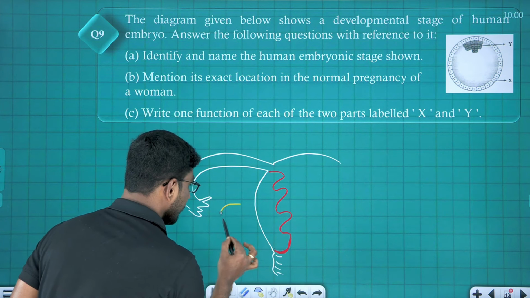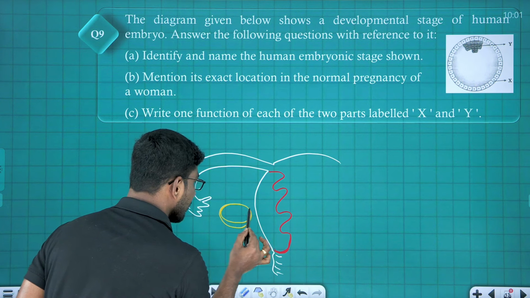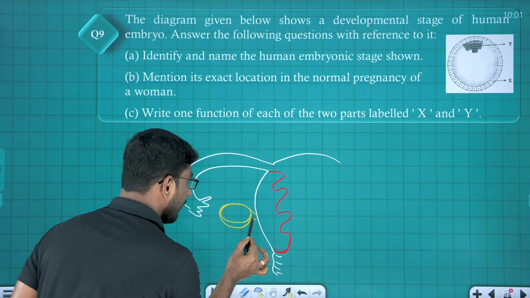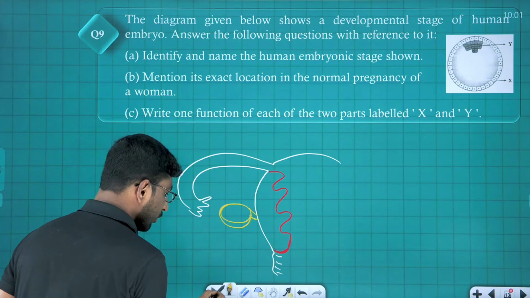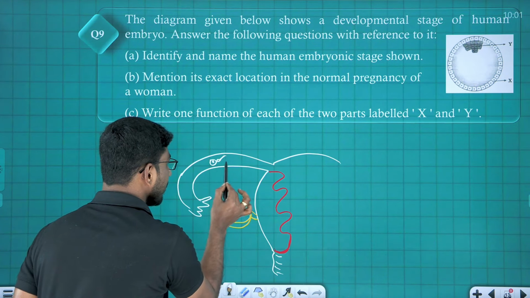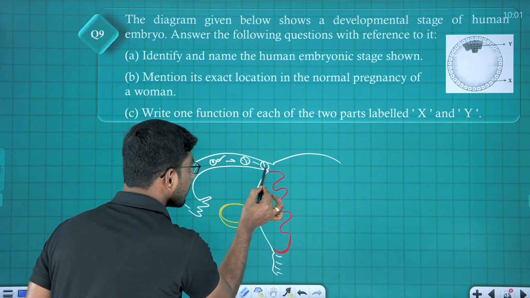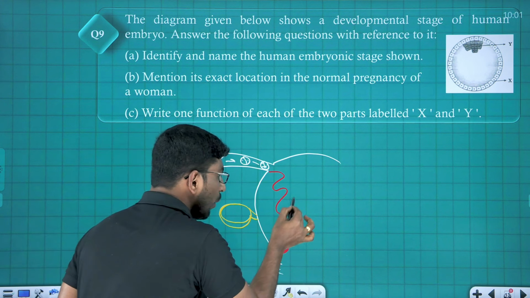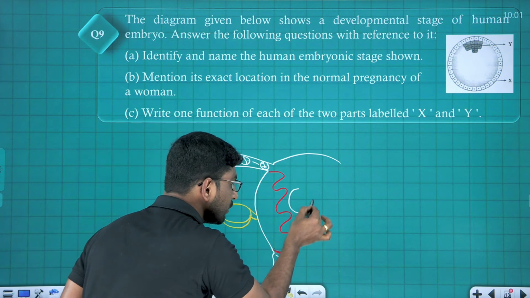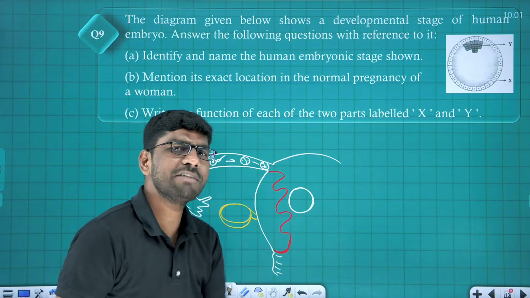We know after ovulation there will be a corpus luteum, and the corpus luteum produces what? Tell me, progesterone hormone, right? Now after egg release, fertilization takes place. Slowly it undergoes 2 cell stage, 4 cell stage. We discussed this one. Now once it comes to this stage, which stage is this? Tell me, blastocyst stage. How can we identify the blastocyst?